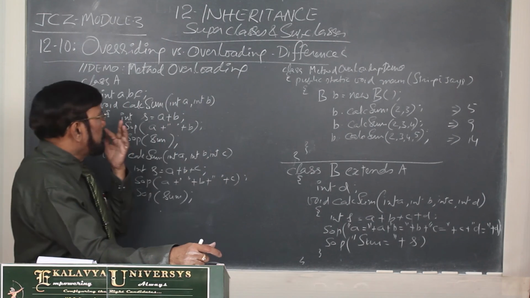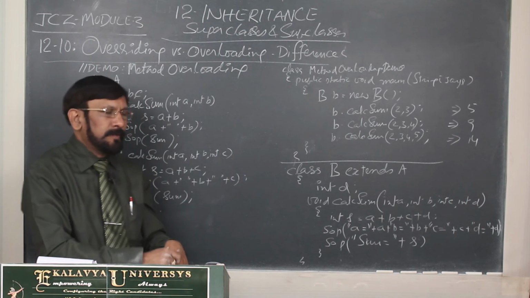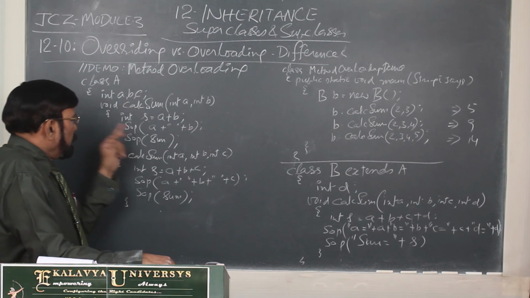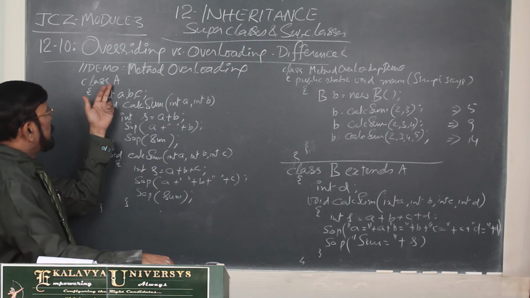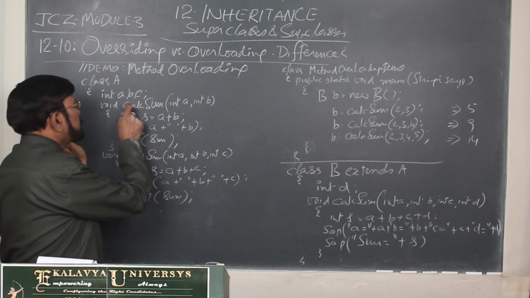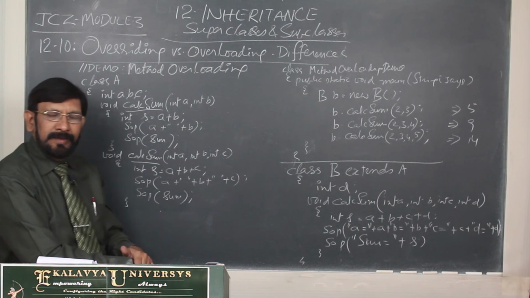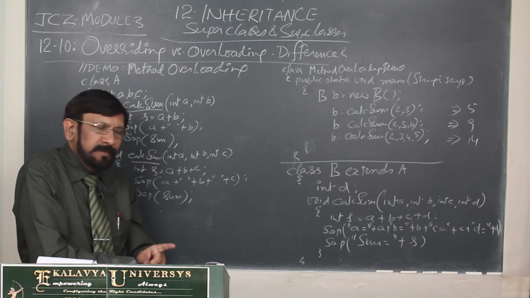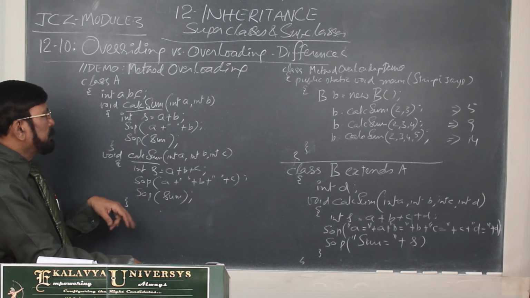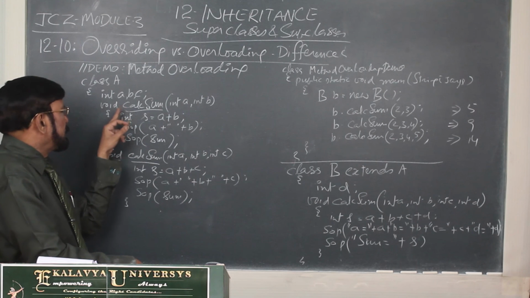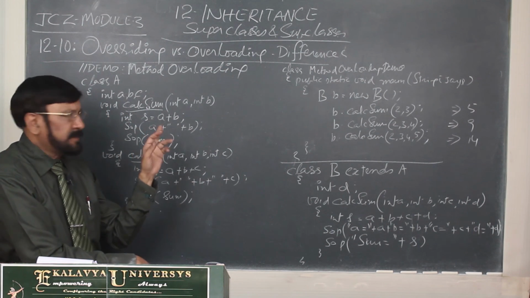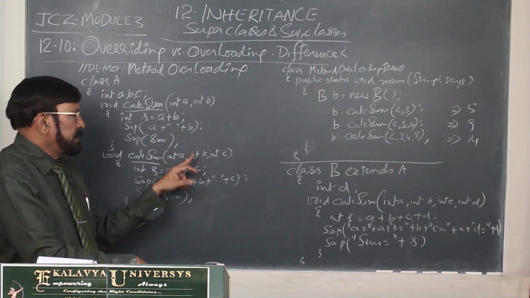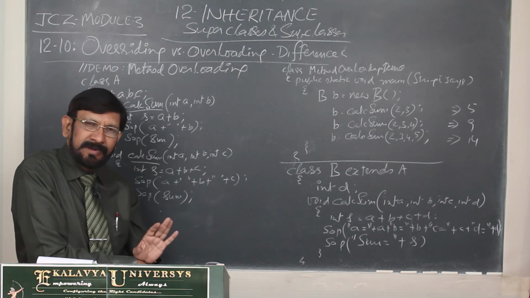Okay, first focus on overloading. In overloading, I have taken a method calculateSum. In the superclass I have defined the same name twice, but this is possible because their signatures are different. Now you see calculateSum, what is the signature? Return type we don't take into consideration. calculateSum(int, int) and calculateSum(int, int, int), that is why the signature is different.